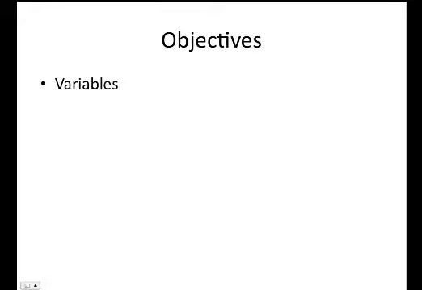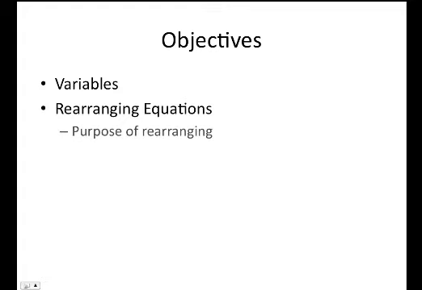So let's take a look here at what we've covered. We know what a variable is. We know why we're going to rearrange equations. It's going to be a time saver later on, instead of memorizing all those different equations we're going to go through. We also know how to rearrange equations. Three simple steps. Begin with the equation, multiply by the denominator, and then divide if needed. Again, we're going to have an ESQ on this stuff. We're going to get some practice in class tomorrow. If you have any questions, please bring them in tomorrow. Also come to class with a pencil.